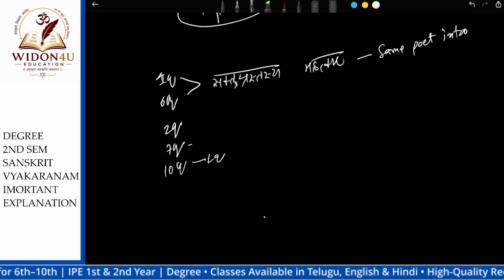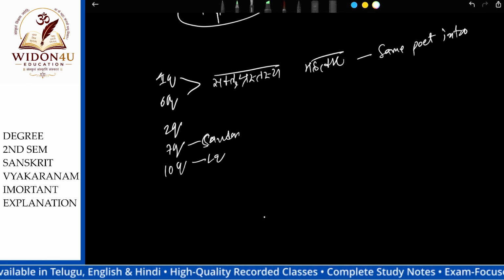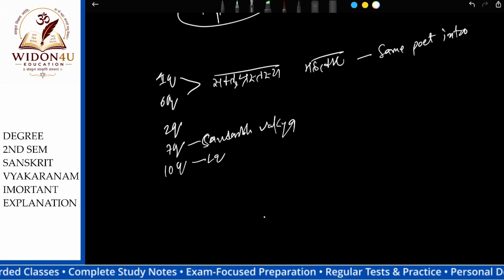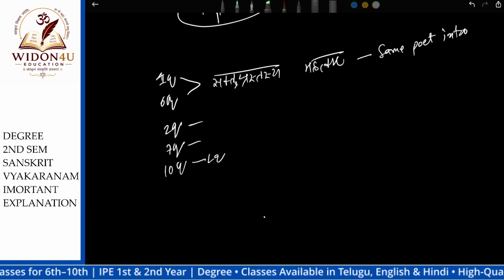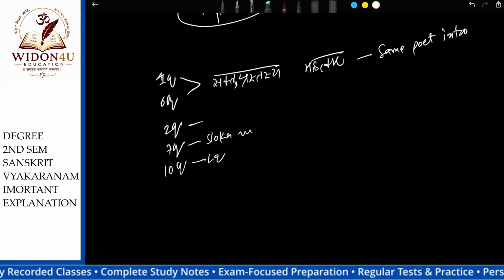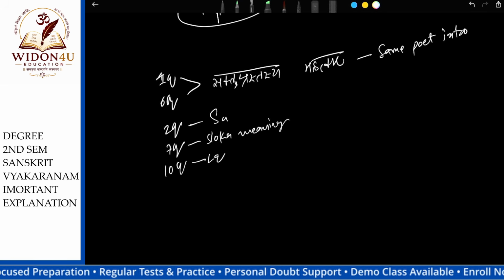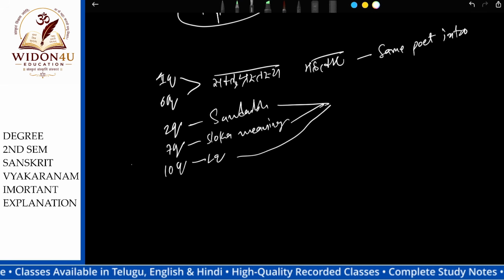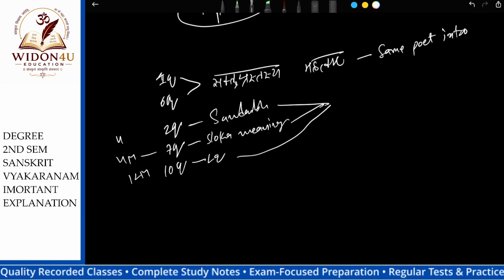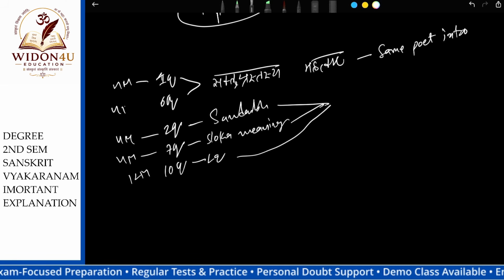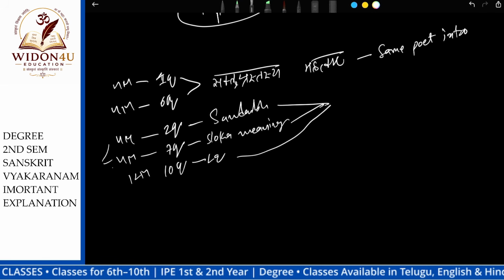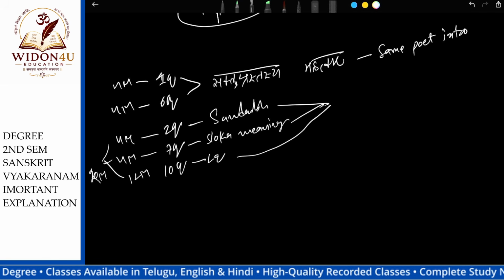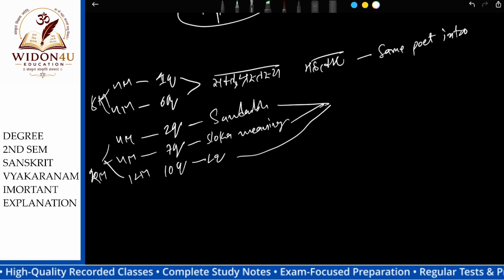This is the LQ, this is the Sandarbha Vakya, this is the sloka, this is the sloka meaning, and this is Sandarbha. Okay, these are from the same lesson. This is 12 marks, this is 4 marks, this is 4 marks, this is 4 marks. How many marks are we getting from only one lesson? 20 marks. From this, 8 marks.